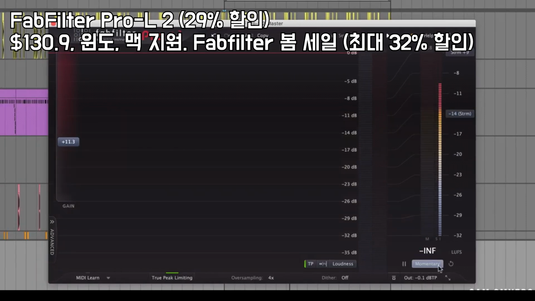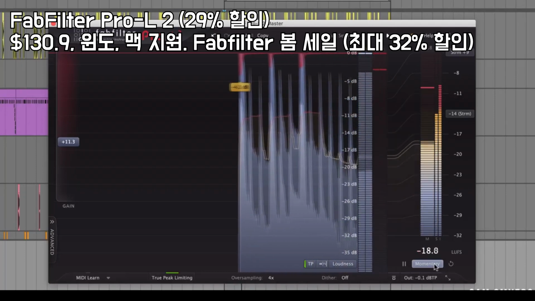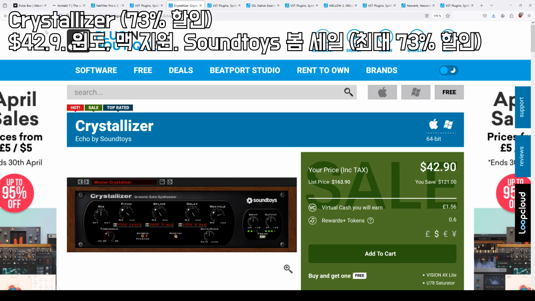The loudness timescale button at the bottom chooses which loudness timescale is displayed. Momentary for a continuously changing reading. Short term for